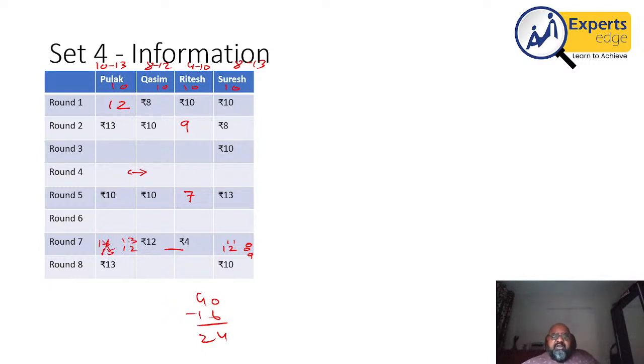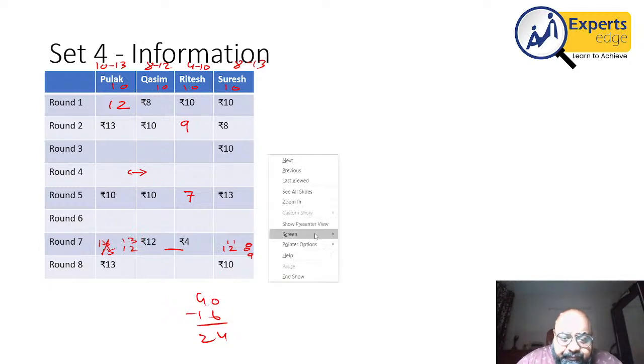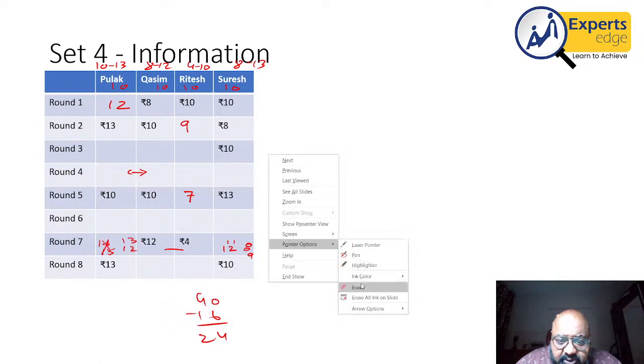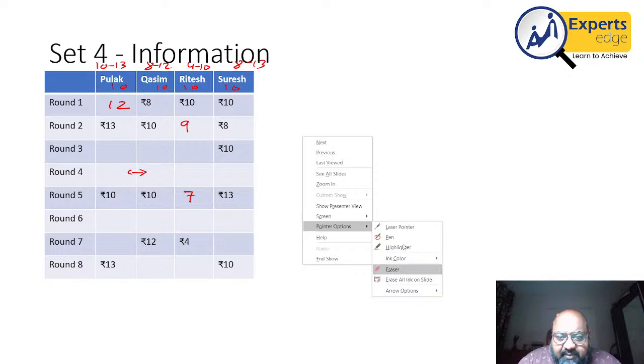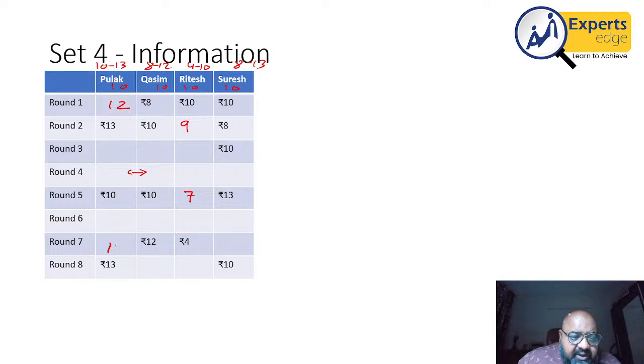Also, if Pulak was on 13, that would have been mentioned. It is not mentioned. Therefore, from here I can say, just a minute, the only possibility for the value for Pulak in round 7 is 12, and therefore the possibility for Suresh is also 12. So this is also one value that I am able to fill. The numbers here will be 12 and 12. So clearly, Suresh is losing 2 rupees. So someone has to win 2 rupees as well.